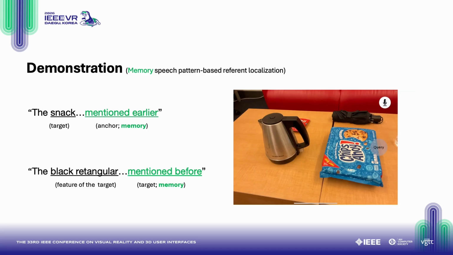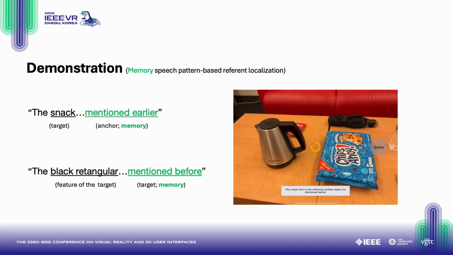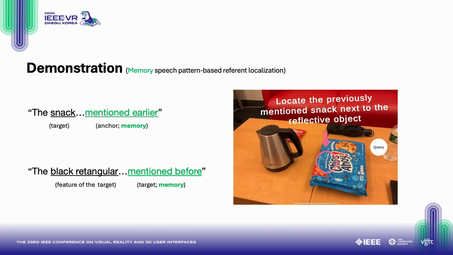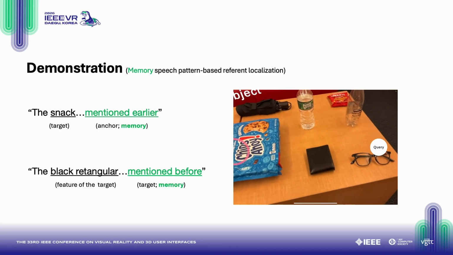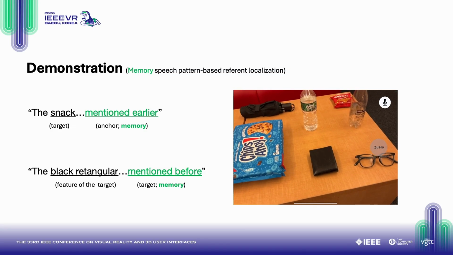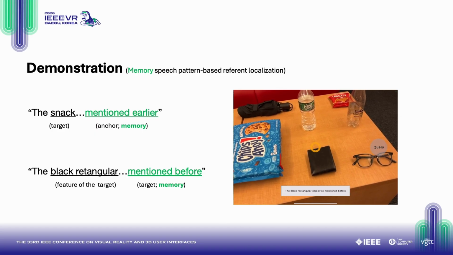We can also resolve references that rely on prior interaction history or memory-based cues. For example, the expert might say, "the snack next to the reflective surface object we mentioned earlier." Because the system stores interaction history in an object-centric scene graph, it can refer back to previous mentions and infer that the target object is the chocolate chip cookie. In this second example, the system can localize the referent even when the instruction relies primarily on prior memory, with minimal additional spatial description.